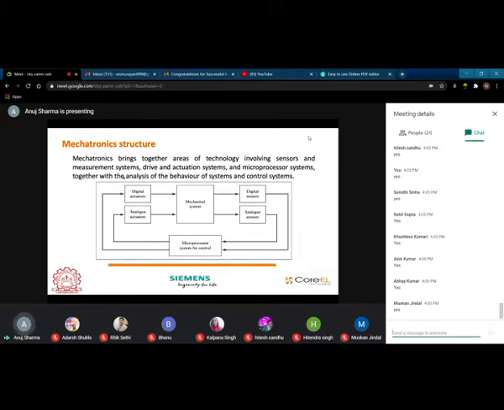Again, this is a very bookish form of mechatronics structure. You know that the mechatronic structure brings together the areas of technology that involve sensors, digital actuators, and this block diagram you might have seen in many books and theories. Although it is important, you need to understand that from a mechanical system you are going to give to a digital sensor, but still this is not the actual correct information, because the mechanical system is giving nothing to digital sensors in the form of energy.